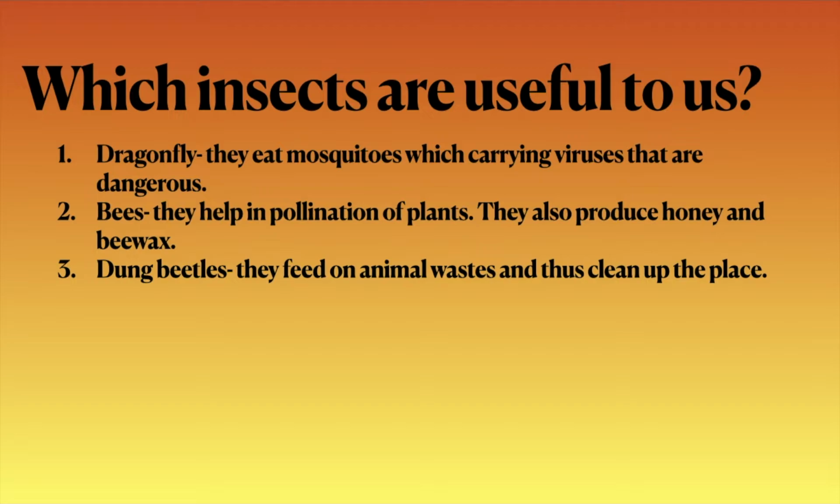Which insects are useful to us? Dragonflies. They eat mosquitoes which carry viruses that are dangerous. Bees. They help in pollination of plants. They also produce honey and beeswax. Dung beetles. They feed on animal waste and thus clean up the place.